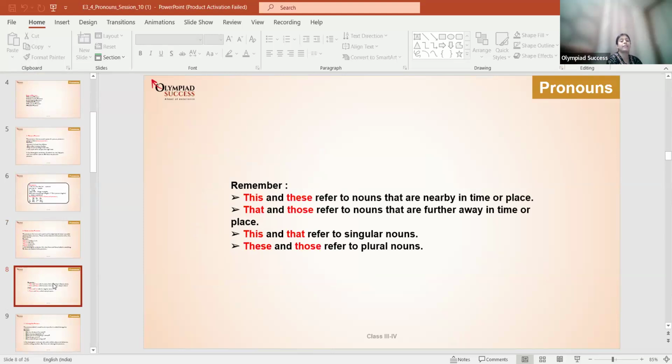This and that refer to singular nouns. These and those refer to plural nouns. Clear till now? Any doubt here? No doubt? Okay.